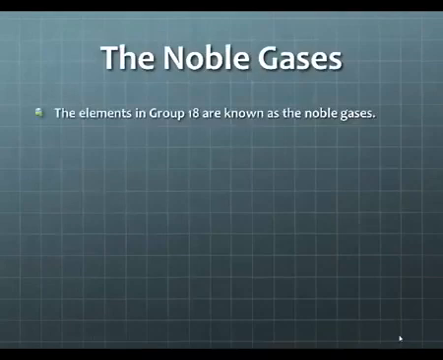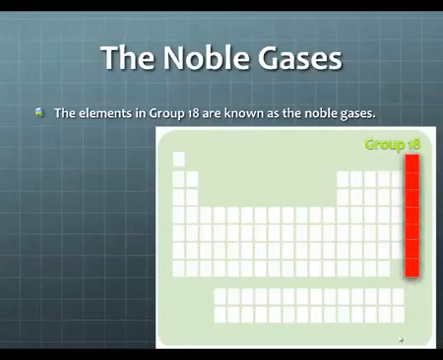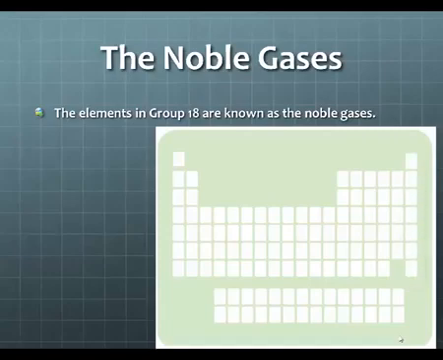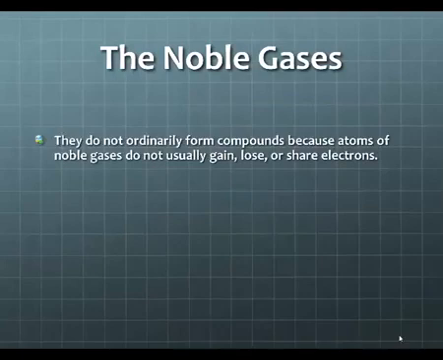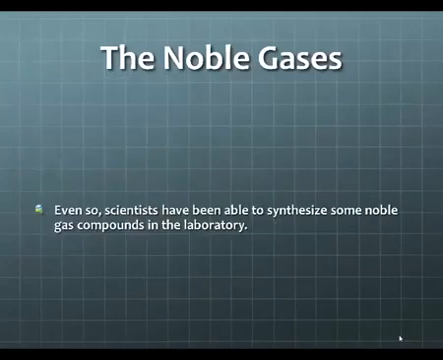The noble gases, group number 18. Every element in group number 18 is a noble gas. Noble gases do not ordinarily form compounds because the atoms of noble gases have full outer energy levels with regards to their electrons. So they don't like to gain, lose, or even share electrons. They're happy just the way they are. As a result, the noble gases are usually non-reactive. Even so, scientists have been able to synthesize some noble gas compounds in the lab.